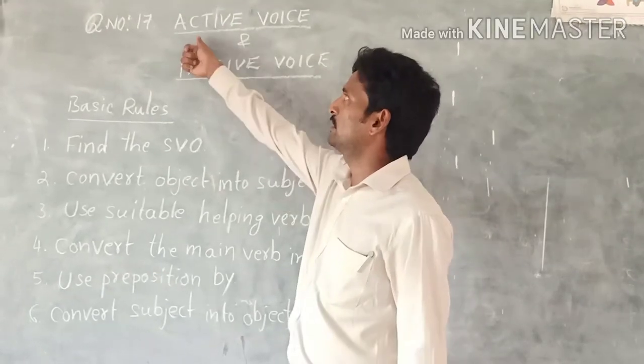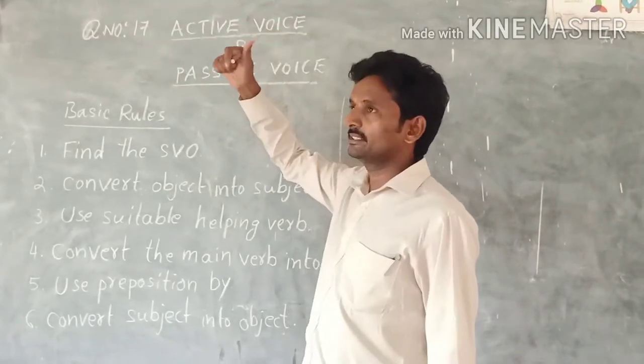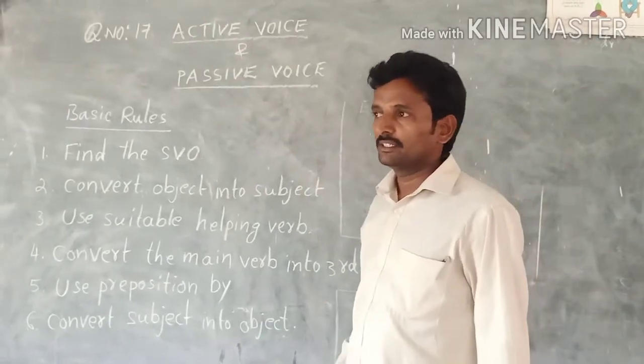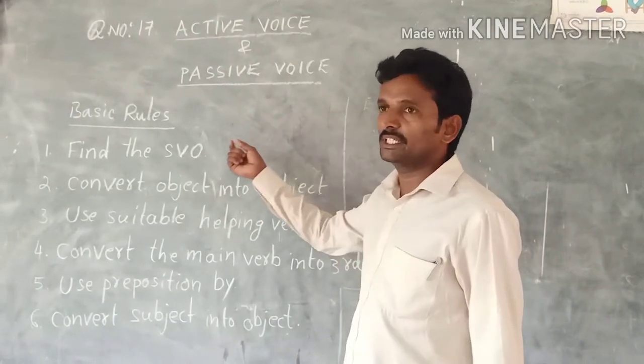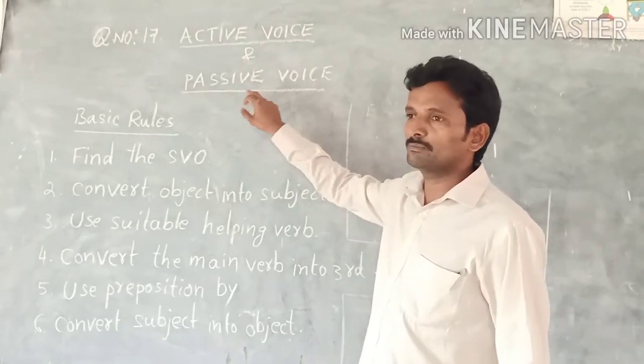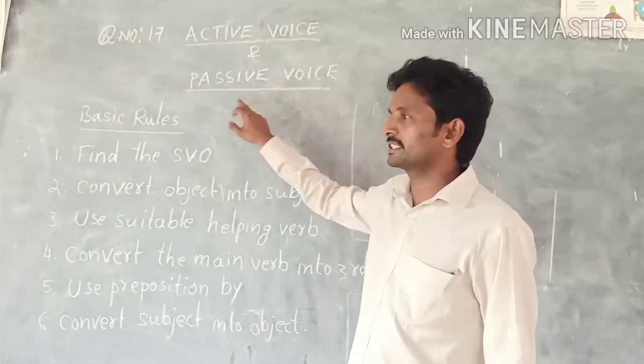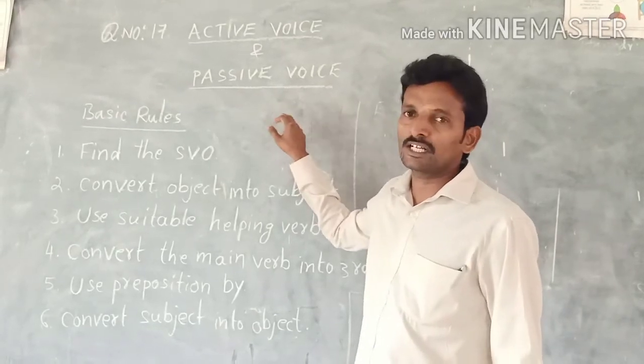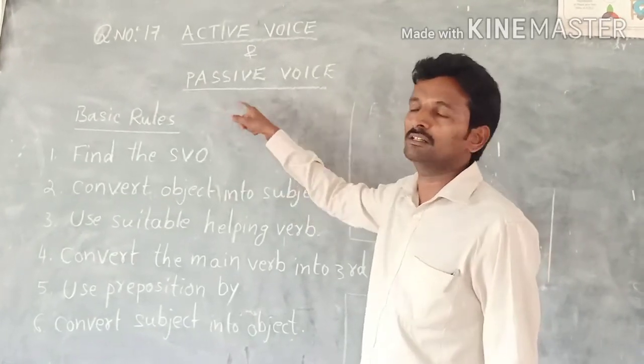First we have to know what is meant by active voice. Active voice is nothing but if a sentence starting with the subject, it is called active voice. Next one, passive voice. What is meant by passive voice? Passive voice is nothing but if a sentence starting with the receiver of the action, it is called passive voice.